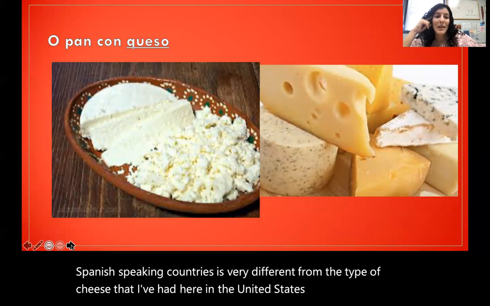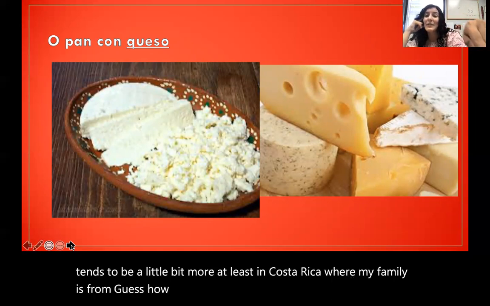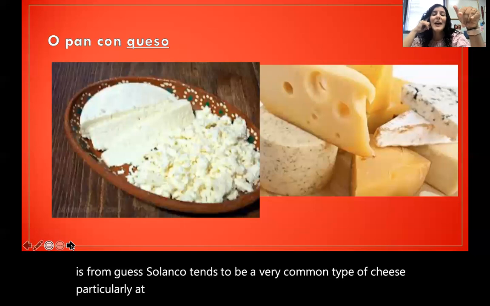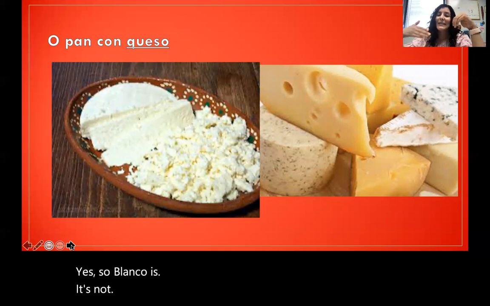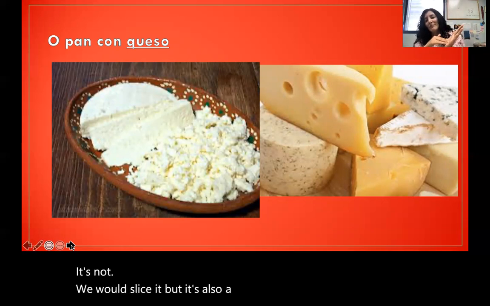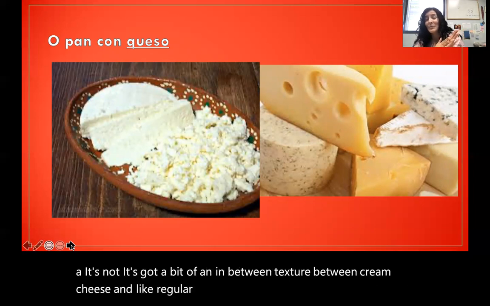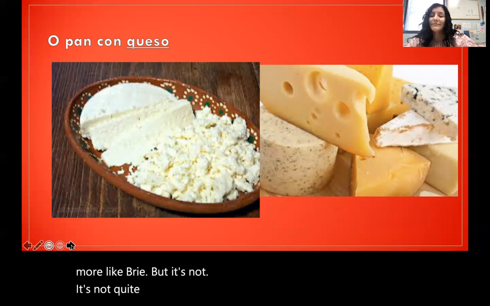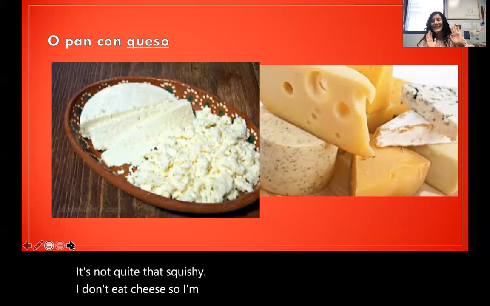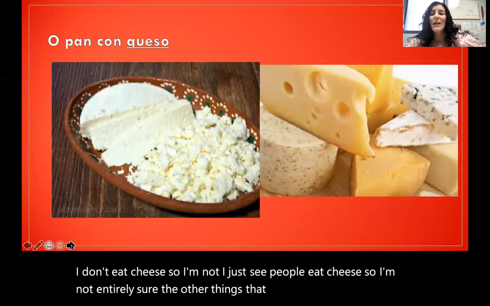Cheese in Spanish-speaking countries is very different from the type of cheese that I've had here in the United States. Cheese generally tends to be a little bit more, well, at least in Costa Rica, where my family is from, queso blanco tends to be a very common type of cheese, particularly at breakfast. Queso blanco, you would slice it, but it's also a little bit squishy. It has a bit of an in-between texture between cream cheese and regular cheese, because it is a little bit spreadable, more like brie, but not quite that squishy. I don't eat cheese, so I'm not entirely sure.